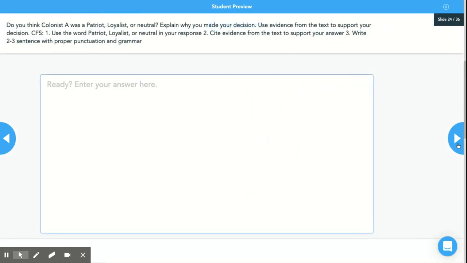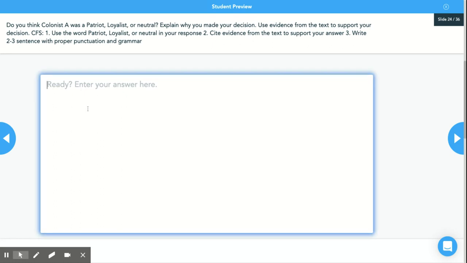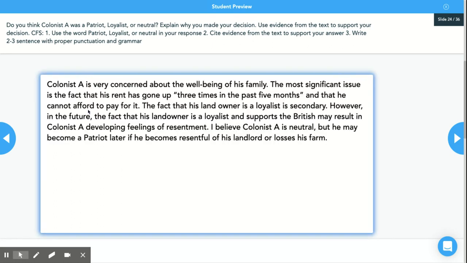So, open-ended question. Do you think Colonist A was a patriot, loyalist, or neutral? Explain why you made your decision. Use evidence from the text to support your decision. And here's your CFS. You have to use the word either patriot, loyalist, or neutral in your response. You must cite evidence from the text to support your answer. And you have to write at least 2 to 3 sentences with proper punctuation and grammar. I already have my answer prepared, so I'm just going to copy and paste so you can see.